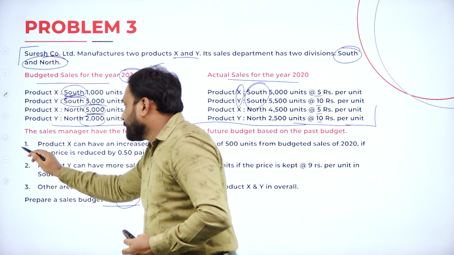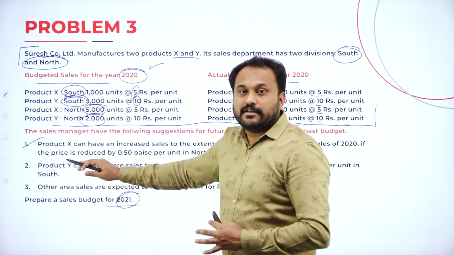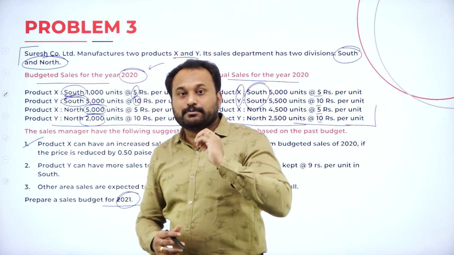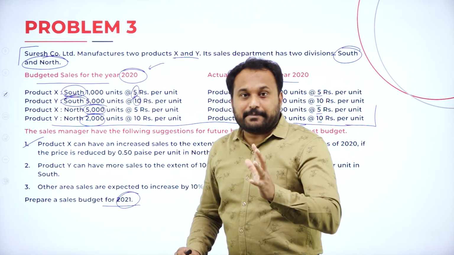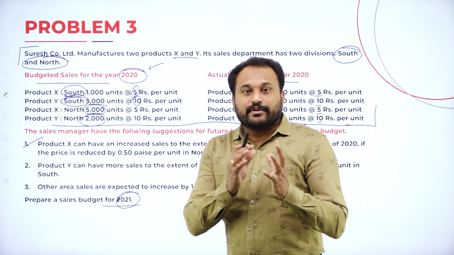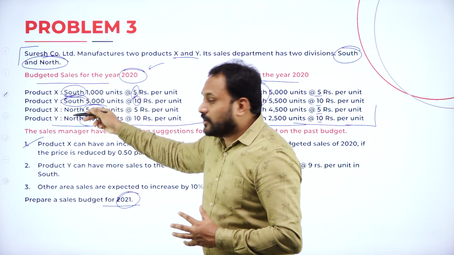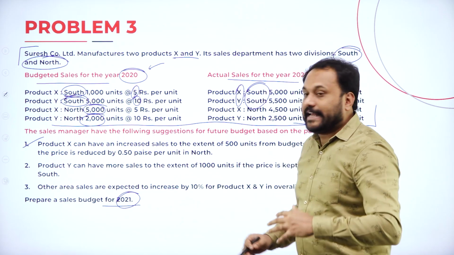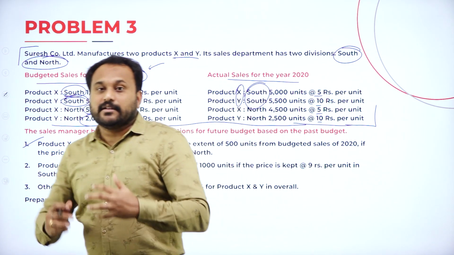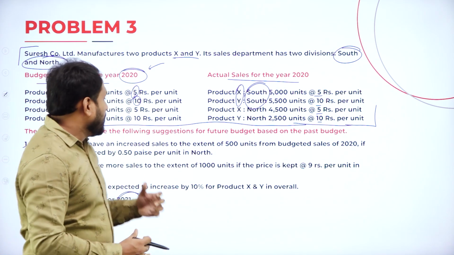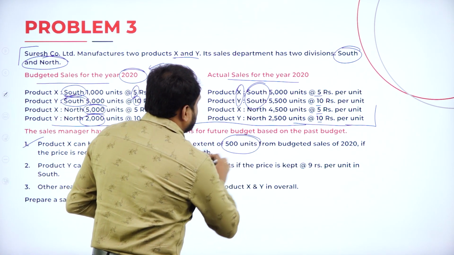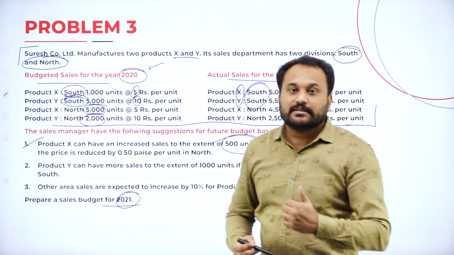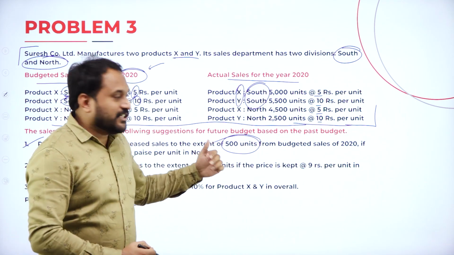The first one, they say that product X. Now see here, when you read the adjustment, read it completely. Don't go for a small conclusion if you go with only this. Say, for example, product X. When you read product X, whether it is south or north, you don't know. So you are supposed to read completely. Product X can have an increased sale, to the extent of 500 units. Increase means you are supposed to add, decrease means you are supposed to subtract. So it is addition here.